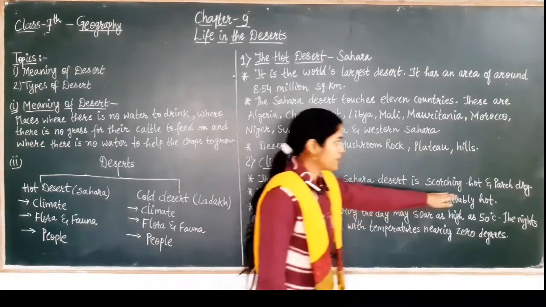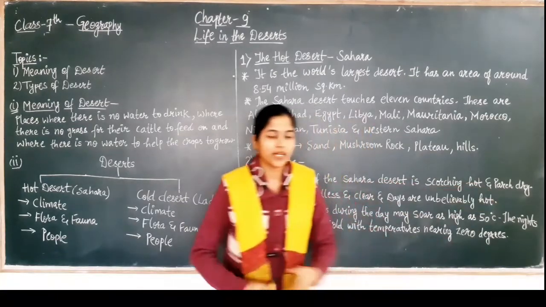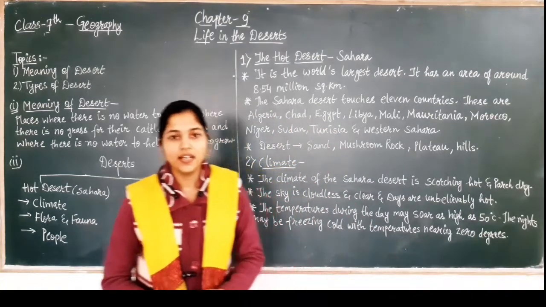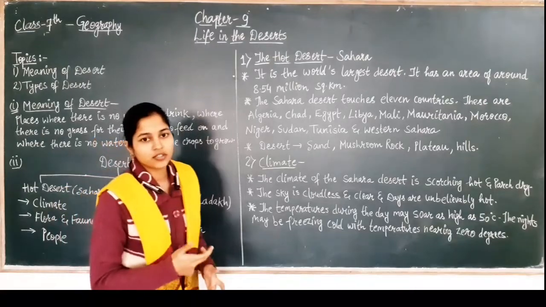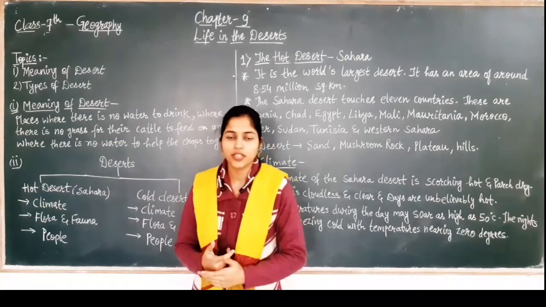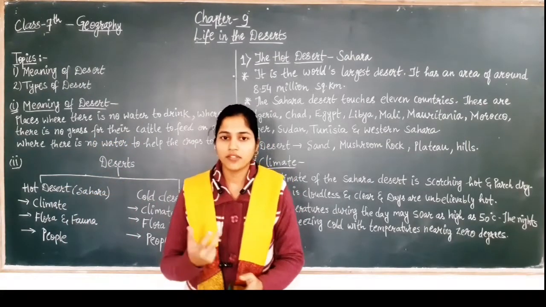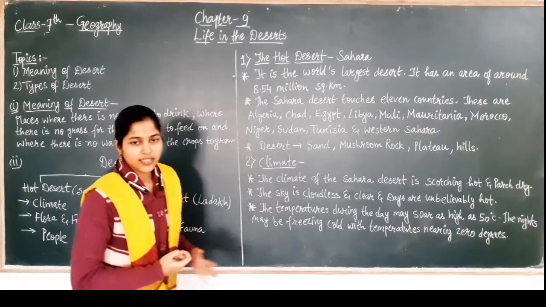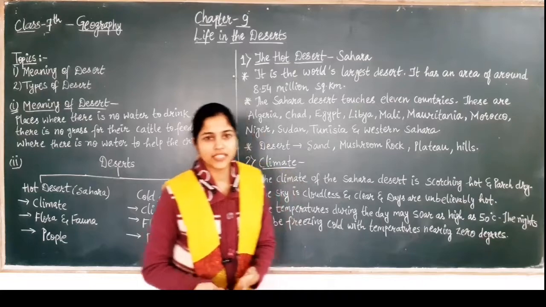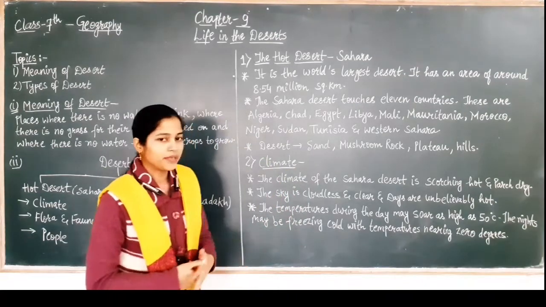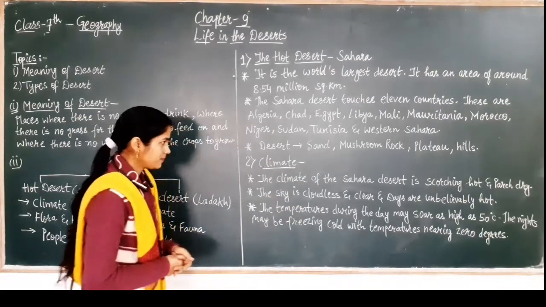And what do you mean by parched dry? Parched dry means, because of the very harsh UV rays of the sun, whatever moisture the sand is having also vanishes away, and the climate becomes parched dry.